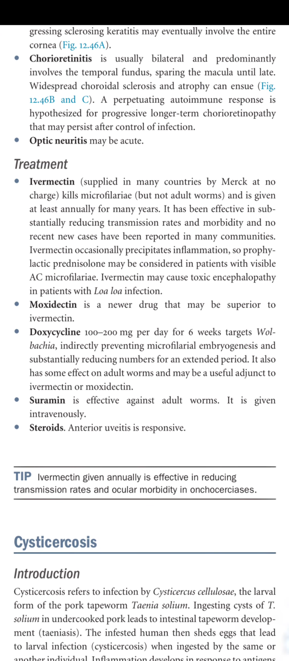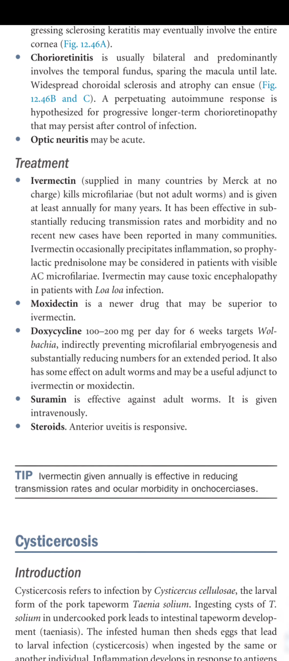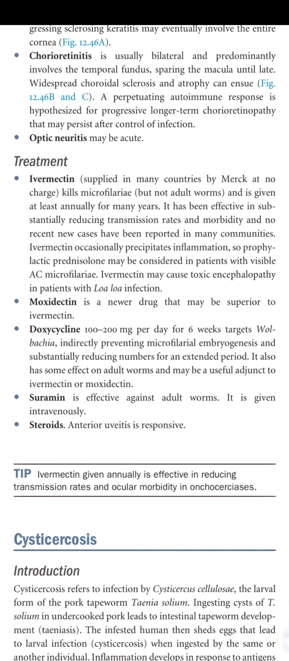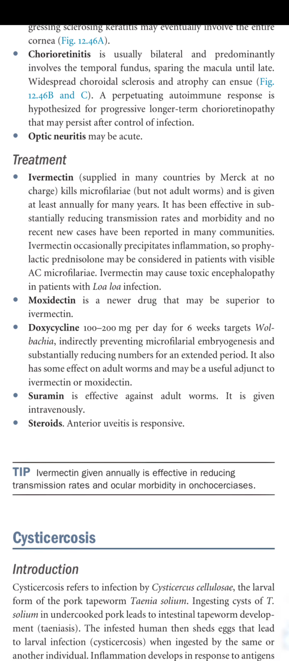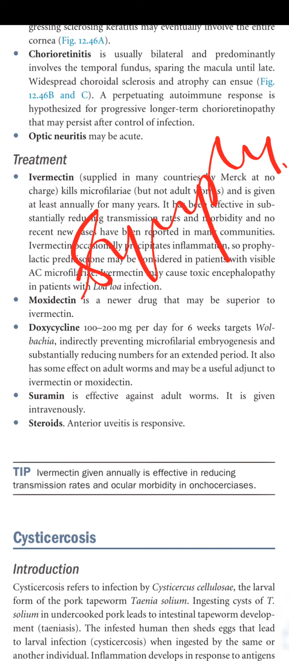Moxidectin is a newer drug that may be superior to ivermectin. Doxycycline 100 mg to 200 mg per day for 6 weeks targets Wolbachia, indirectly preventing microfilariae embryogenesis and substantially reducing the numbers for an extended period. Wolbachia lives symbiotically with the filariae and is important for the production of microfilariae, so when it is killed, the production of microfilariae decreases. It also has some effects on the adult forms and may be a useful adjunct to ivermectin or moxidectin.